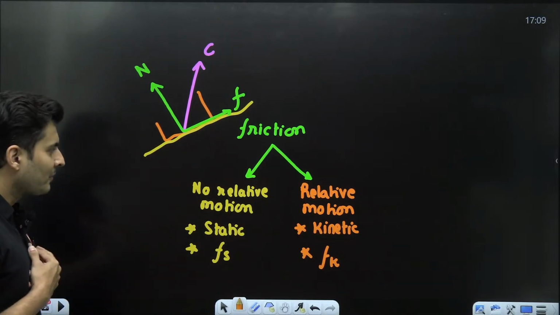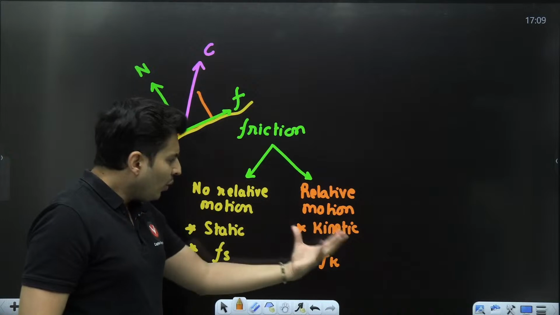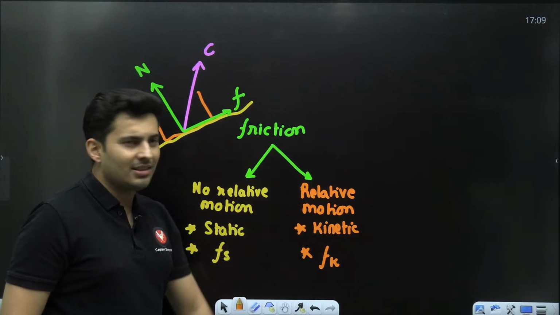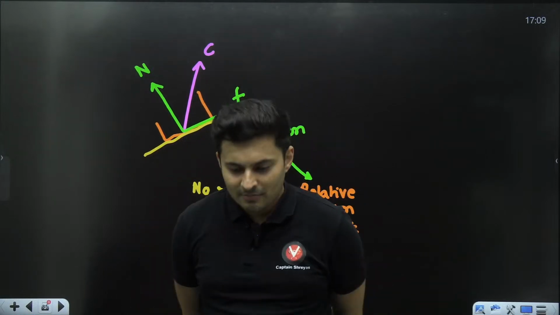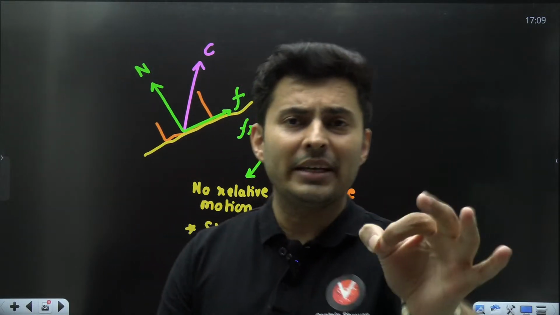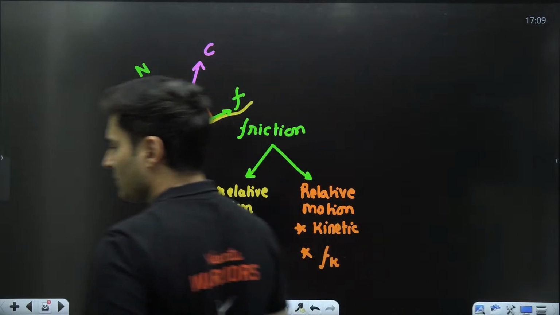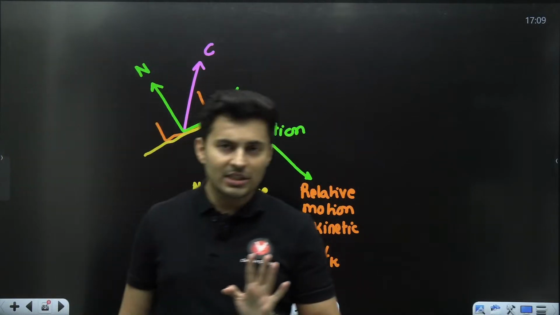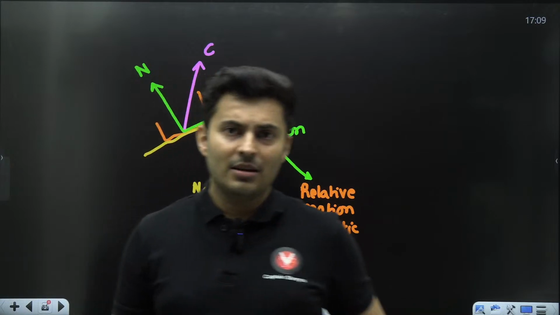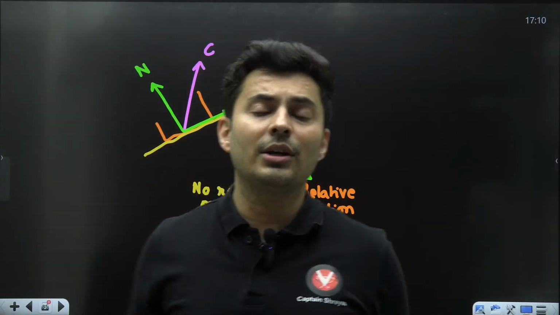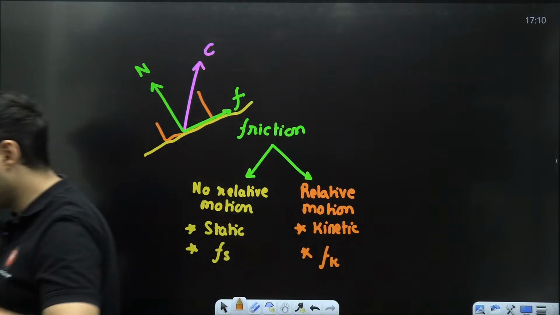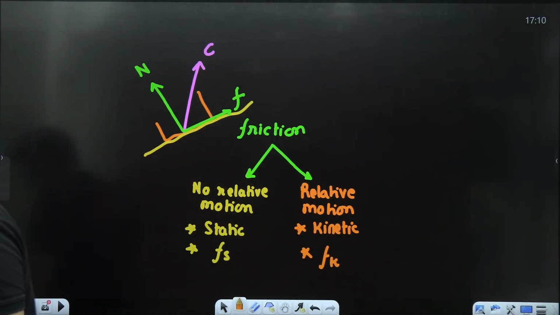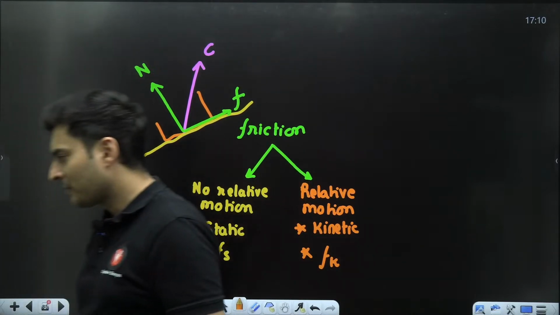Means a lot. Now, what are some examples of no relative motion versus relative motion? Okay, tell me one thing. I am walking on the road. When you walk on the road, do you encounter friction? Yes or no? Put it up in the chat box. Yes. You encounter friction? Correct. Now tell me, when you are walking on the road, the kind of friction that you get, is it static or kinetic? Hi Joseph. Do you get static or kinetic friction? Come on, quickly put it up in the chat box, my dear warriors.